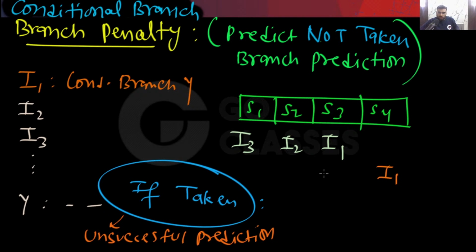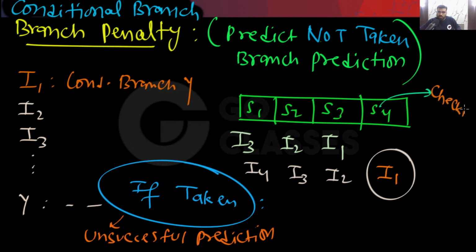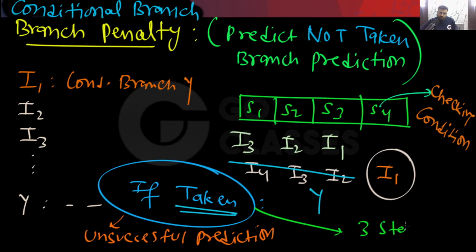When I1 goes here, then you will find out, I should go to there. Yes or no? See, when I1 goes here, then I2 will be here, I3 will be here, I4 will be here. Now in this situation, here you are checking the condition. When you check the condition, you will find out that you should have gone to Y. Then what you will do, you will flush these instructions and you will fetch Y. So in this situation, there will be 3 stalls. We are going to get 3 stalls.